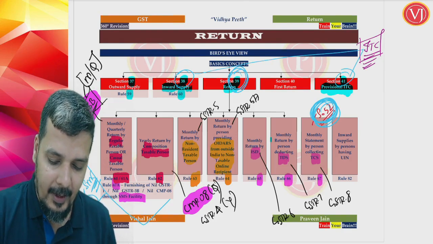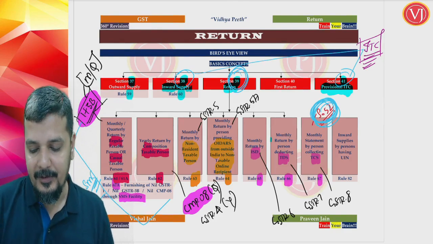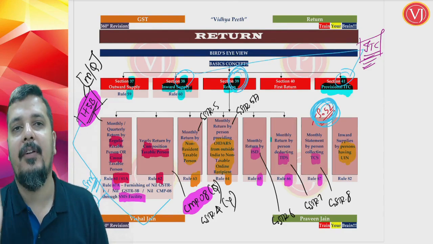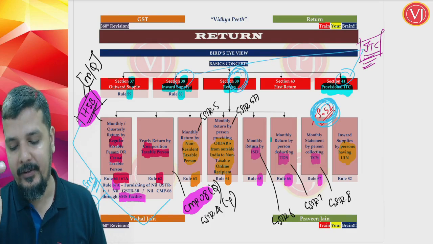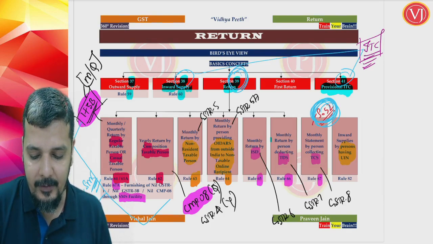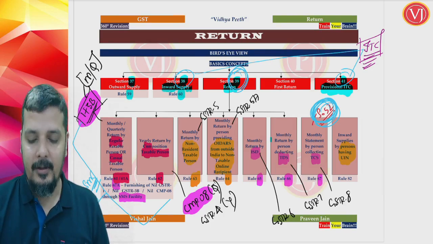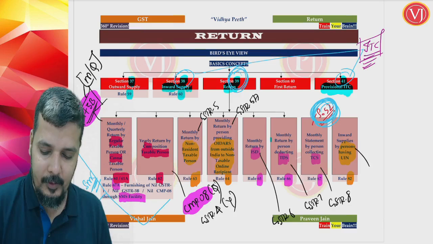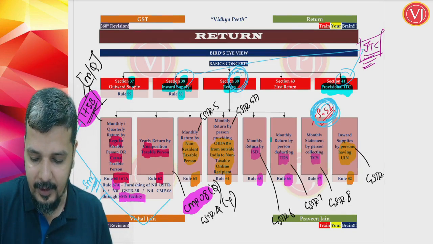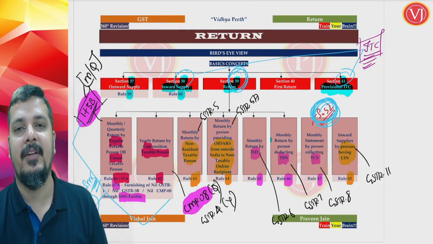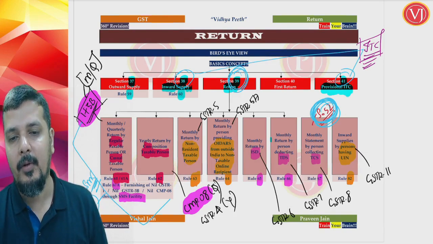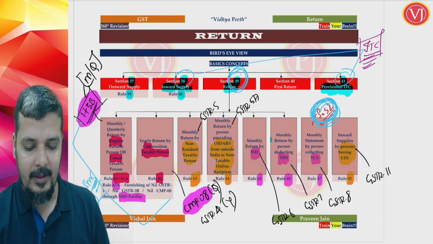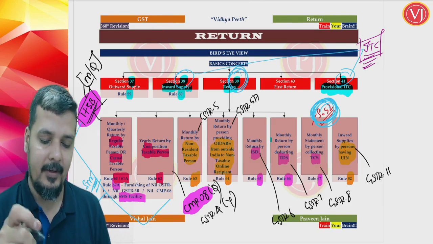Then you have a special person called persons having a unique identification number. In simple language, you are talking about international organizations or international bodies having a unique identification number. They are required to file a return called GSTR 11 in terms of rule 82. So their return filing is GSTR 11, in terms of rule 82. Again, there is no section here, rightly you are talking about rule 82. So these are all the basic returns that are given here.